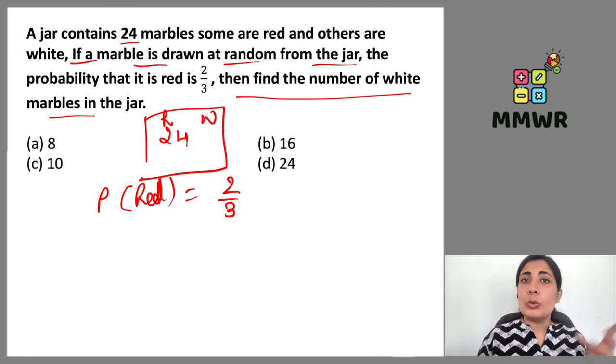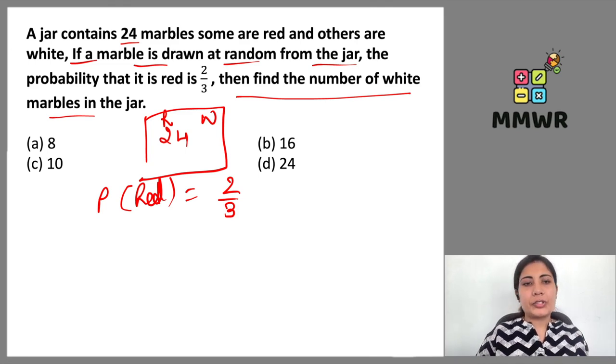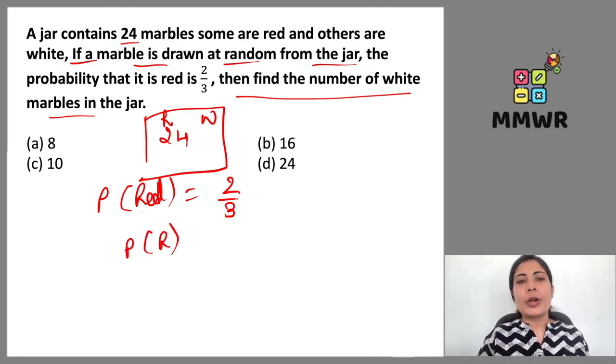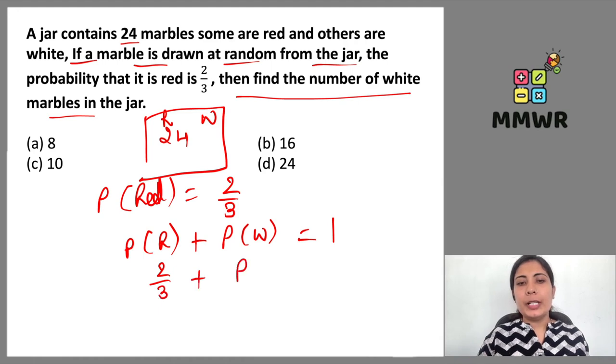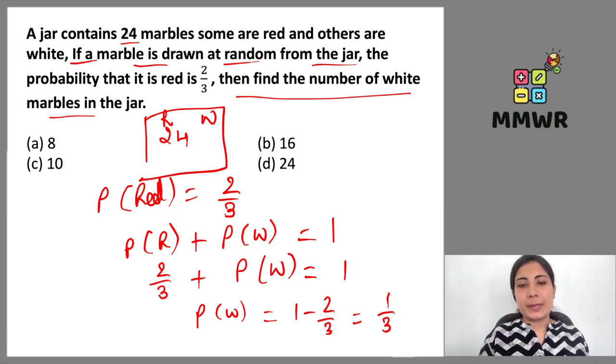So again, both of them are elementary events. When red is happening, white will not happen, and when white is happening, red cannot happen. Right? So that is why the sum of these probabilities will be 1. Now probability of red marble is 2 upon 3 plus probability of white marble, we don't know, equals 1. So of course the probability of white marble is going to be 1 minus 2 upon 3, which is 1 upon 3, right? When we simplify this.